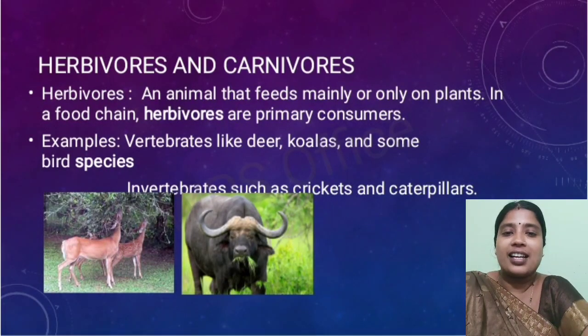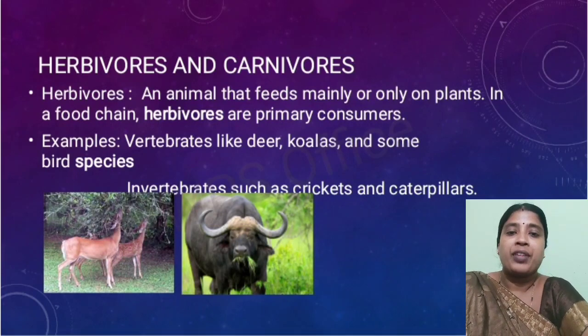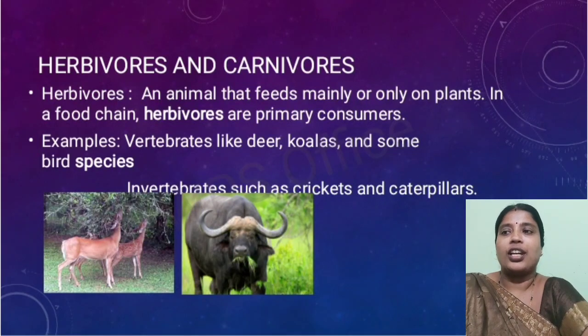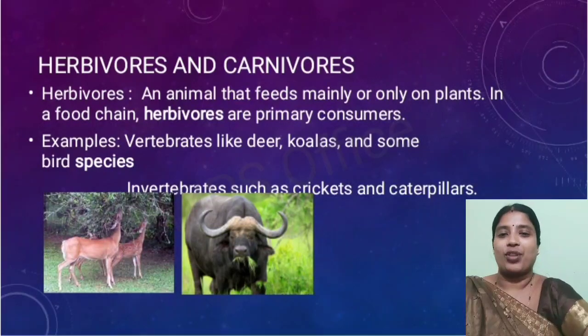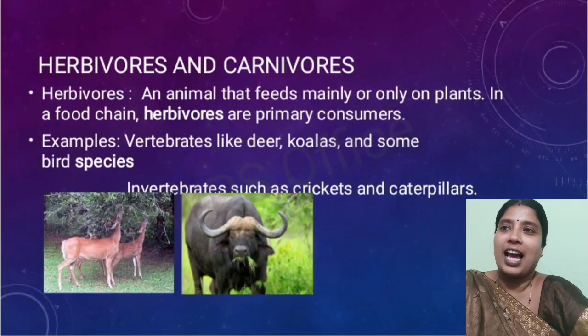So all the insects like earthworm and all come under invertebrates. Caterpillar also. And vertebrate examples will be deer, koalas and some of the bird species. In this image you can see the herbivores that are consuming plants. Now let us move to our next topic, that is carnivores.